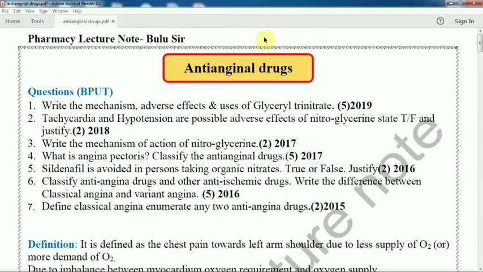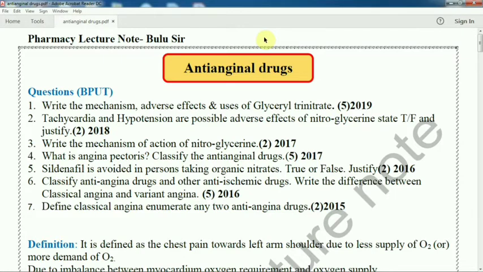Classify the anti-anginal drugs and other anti-ischemic drugs. What are the differences between classical angina and variant angina? This question came for 5 marks in 2016. Define classical angina. Enumerate any 2 anti-anginal drugs.